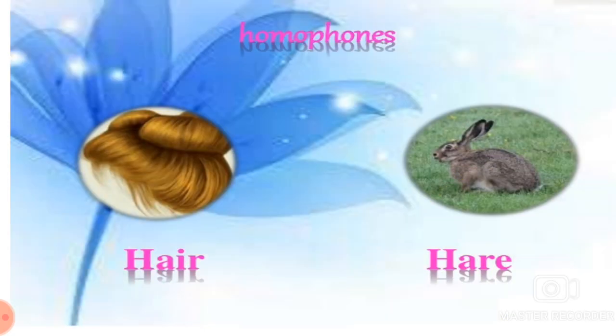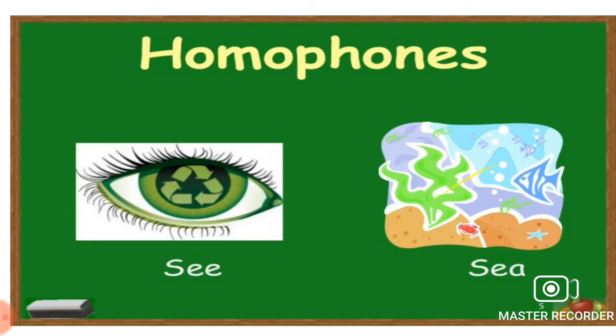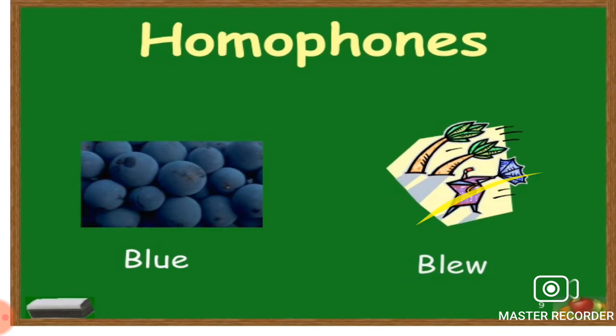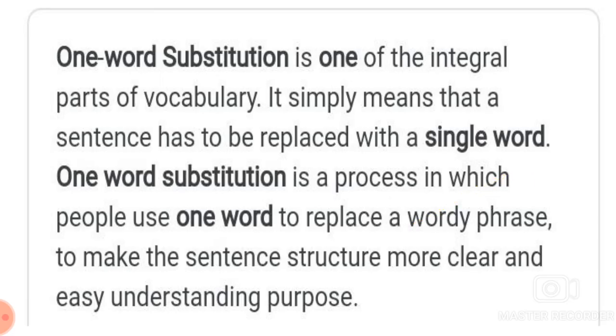Now, one word substitution. One word substitution is one of the integral parts of vocabulary. It simply means that our sentences have to be replaced with a single word.